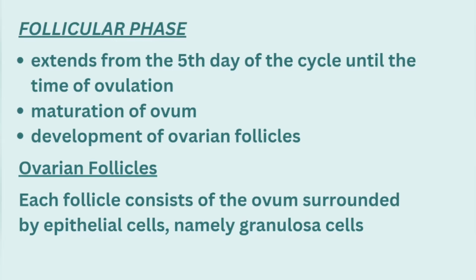What happens here is maturation of the ovum and development of ovarian follicles. The ovarian follicle consists of the ovum surrounded by epithelial cells, namely called granulosa cells. That means the ovum is present and the epithelial cells are surrounding it. That is known as the granulosa cells.